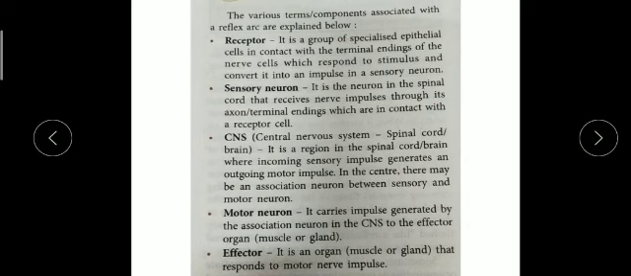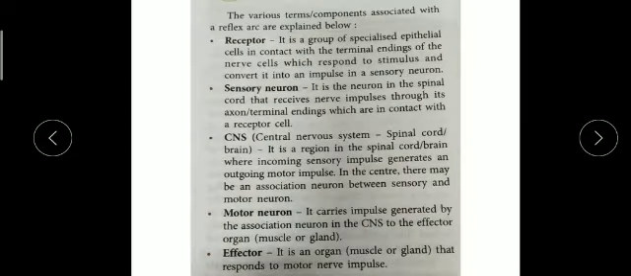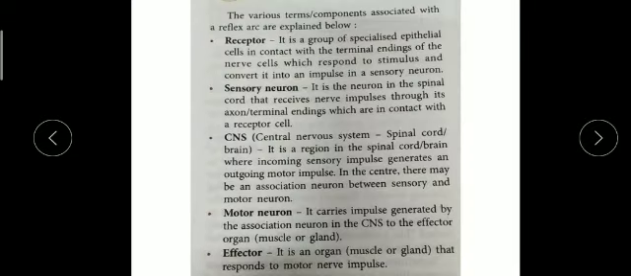So this is the reflex arc, and please remember it. In my next video I will first discuss the question answers and send them to you, and then I will start the new chapter. So go through this reflex arc and know these terms and their sequence well.